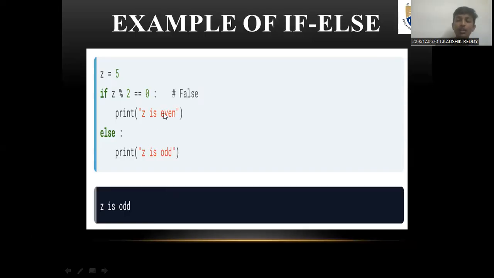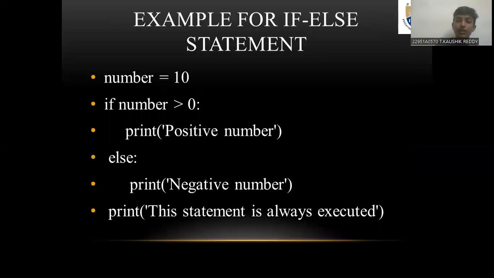So basically, the if else statement is nothing but: if the given if condition is false, then we need to use the else condition. So it prints the correct answer. Example for if else statement: number is equal to 10. If number is greater than 0, print positive number, else print negative number. The print statement is always executed.